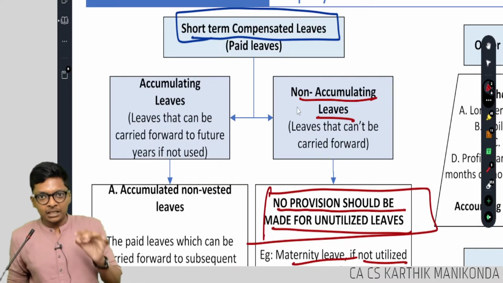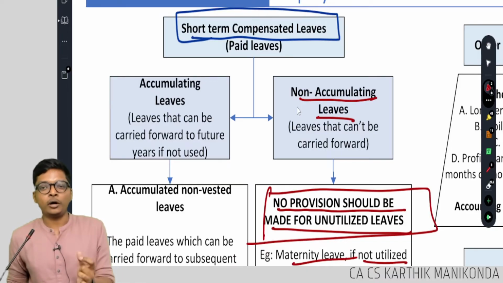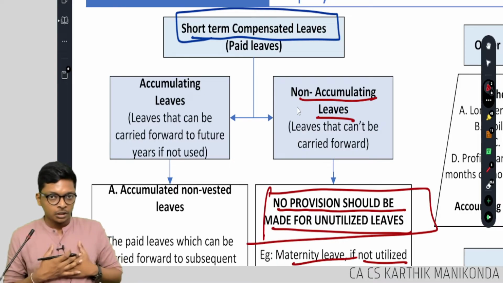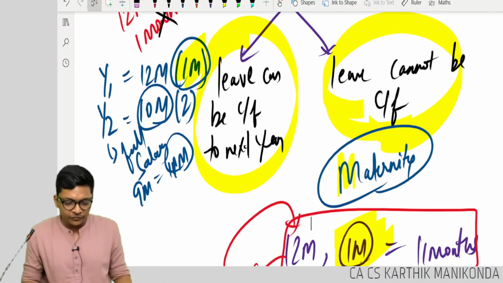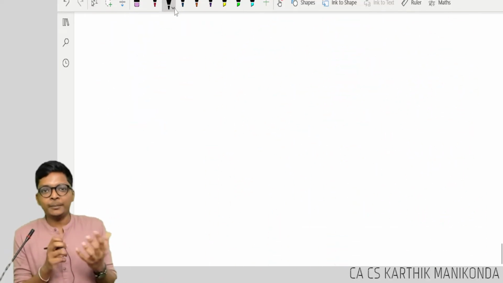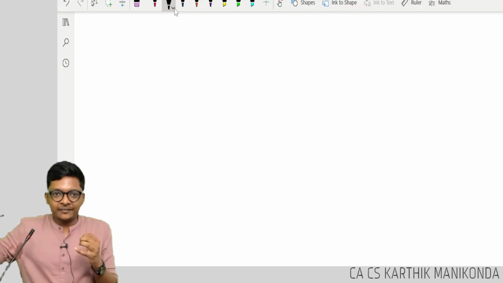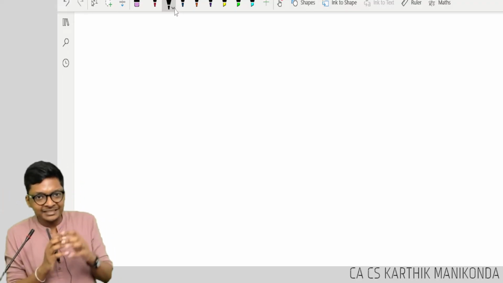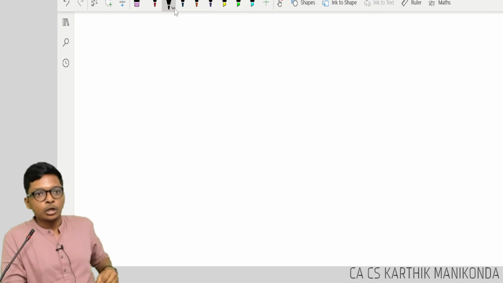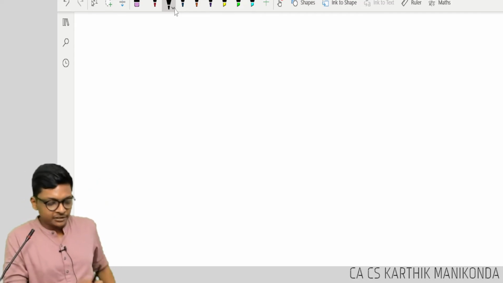Now we are entering the first complex part. Till here, the standard is easy. Let me revise the standard so far. We are only in short term benefits now. Short term benefits has salary and wages, bonus, and the third one, short term compensated leaves.